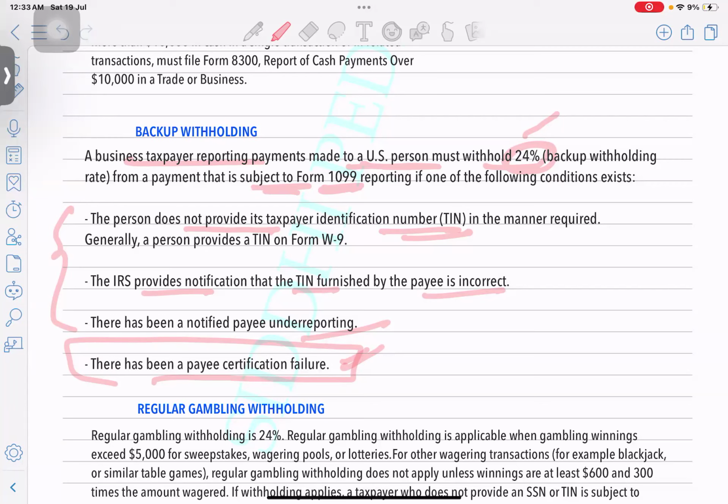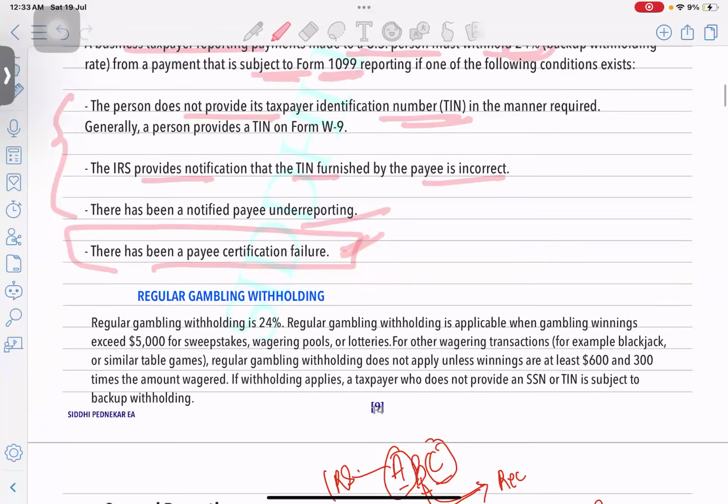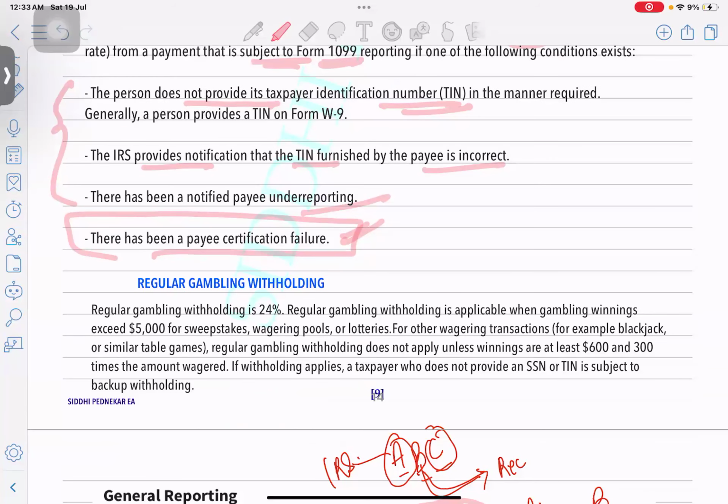Okay. Next, gambling withholding is also the same percentage, 24%. In case of gambling losses, you are allowed to take only up to the maximum of gambling income, but that comes in your 1040 return. Here for part 2 you have to think from the provider's perspective. The W2G form is issued by the provider, the vendors who are going to pay the money, right?